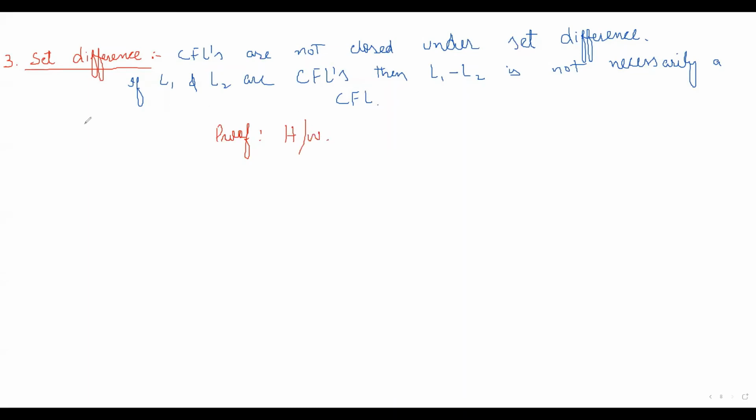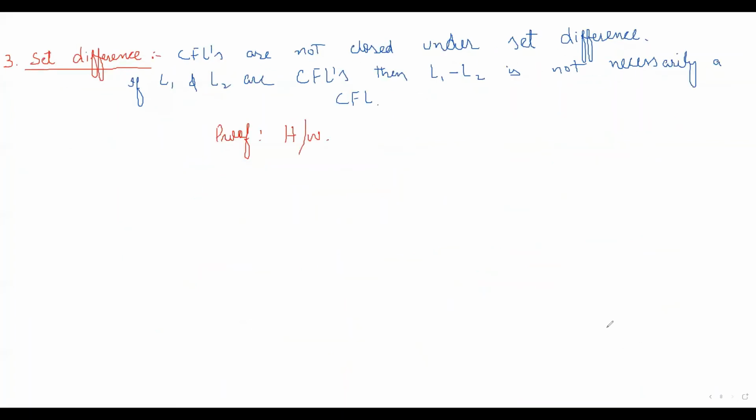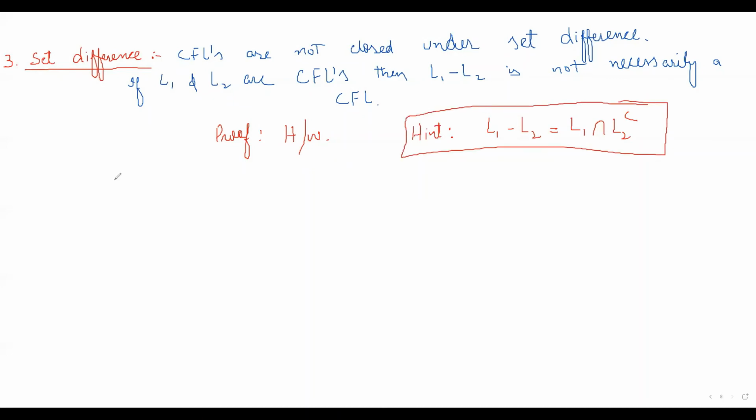I will give you a hint: you can prove this using the same approach that we have used here. First assume that context-free languages are closed under set difference. Then you will see that L1 minus L2 is equal to L1 intersection L2 complement. You can use this information to prove this theorem. So that was all for the closure properties. With this, we have completed the discussion of closure properties.